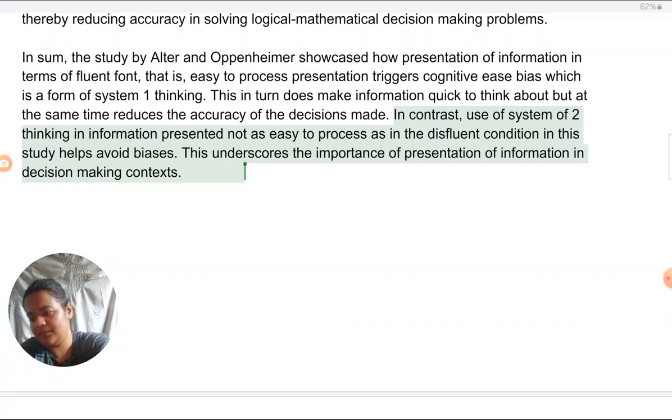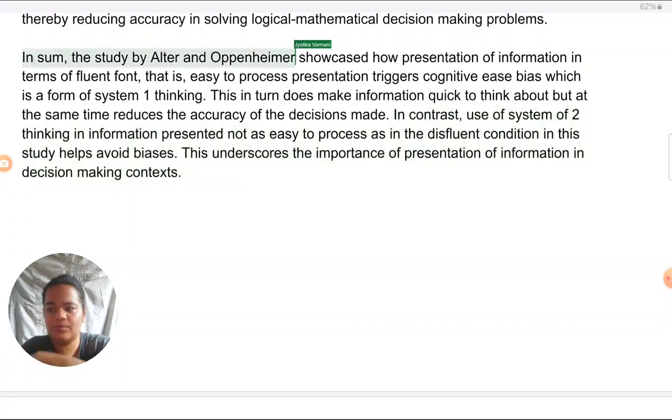What I have done in the conclusion is I've interwoven features from Alter and Oppenheimer and shown exactly what I had written in the introduction, system 1, cognitive ease bias and all, where it was seen in the study and how these features of the study are supporting those concepts which I had mentioned initially. That is what is known as linking back.